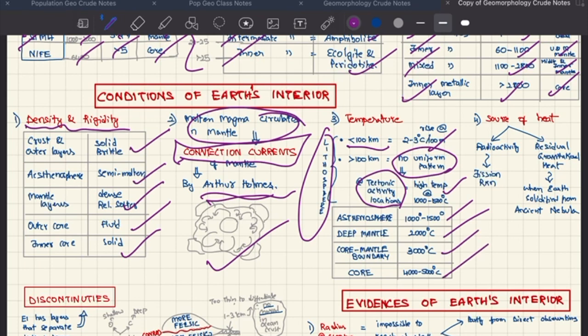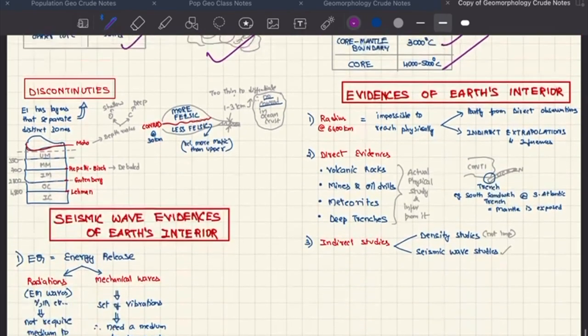So where does this heat come from? Two sources: radioactivity and residual gravitational heat. This is from the nebular hypothesis, from the solidification of the ancient nebula. Radioactivity is through fission reactions. So there are certain discontinuities. These are the layers that separate distinct zones like lithosphere, asthenosphere, core and mantle, etc.